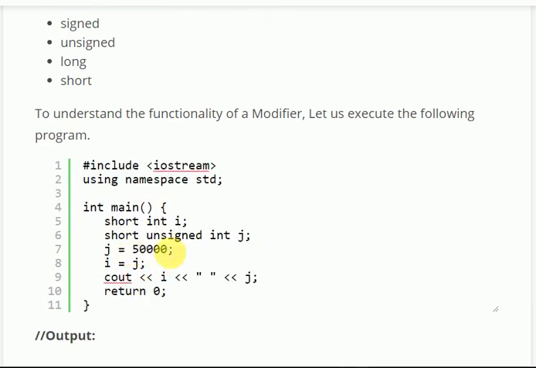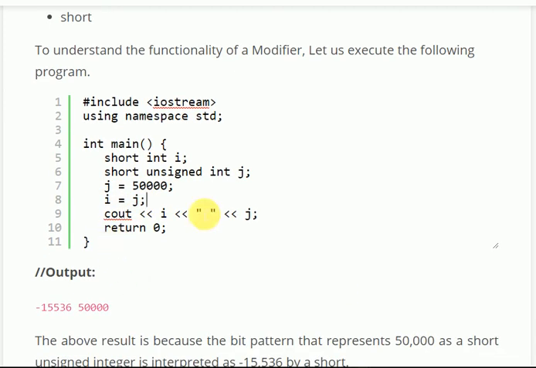Okay, so here we are using j equal to 50,000, and i equal to j. As we know, j can store 50,000, but we are using short int i. Can i store it? I don't think so. So once we print i, the value becomes negative because the range of short int i is not that much.